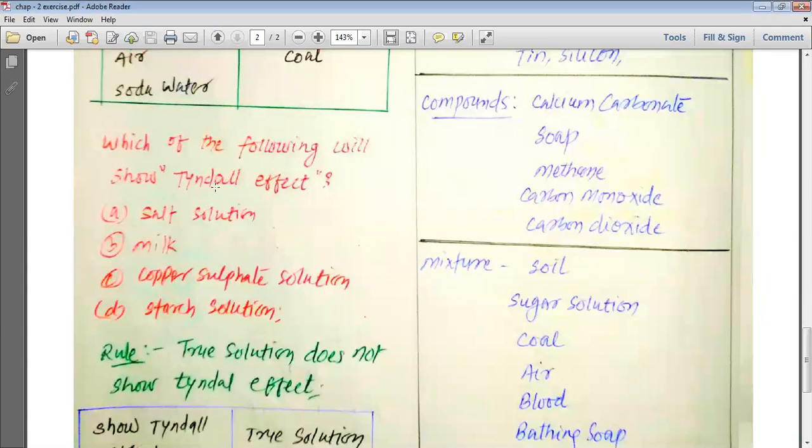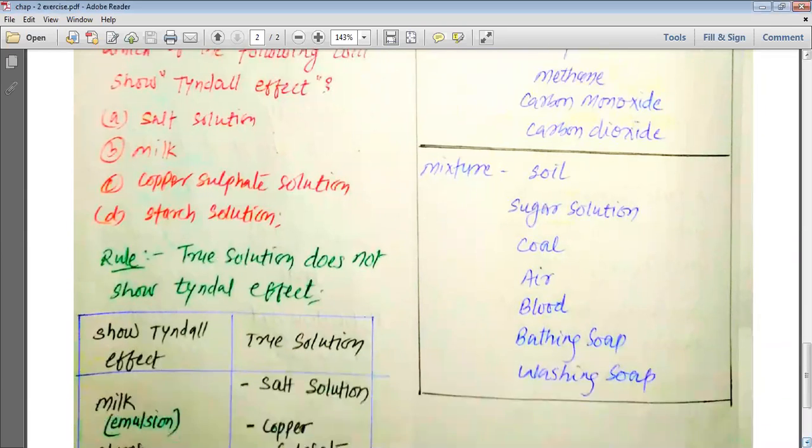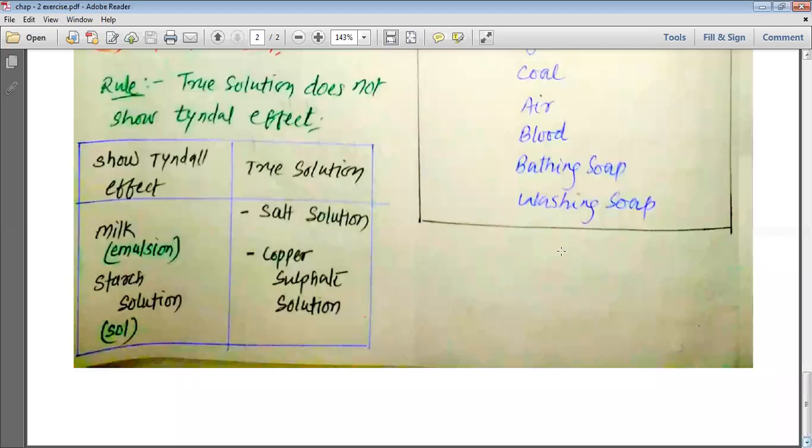Which of the following will show the Tyndall effect? We need to understand which of the following are going to show us the Tyndall effect. Let us look at them. But there is one rule, my dear students, that a solution can never show the Tyndall effect. So it is written here that a true solution does not show the Tyndall effect. It is shown by those substances which are not true solutions. So only true solutions will not show the Tyndall effect.